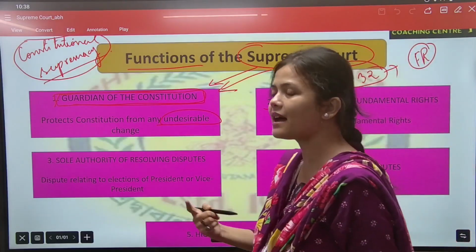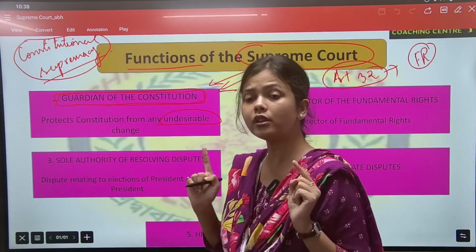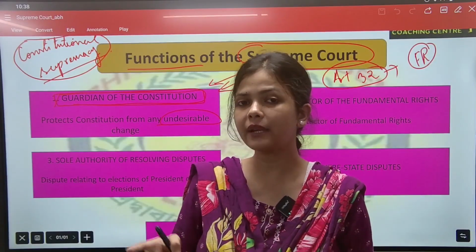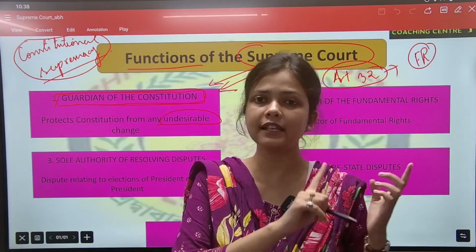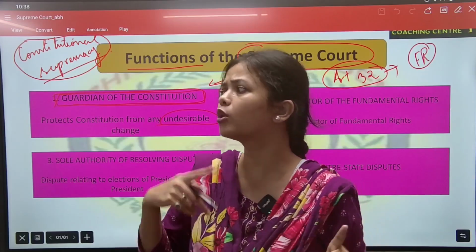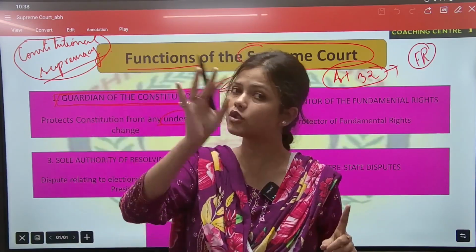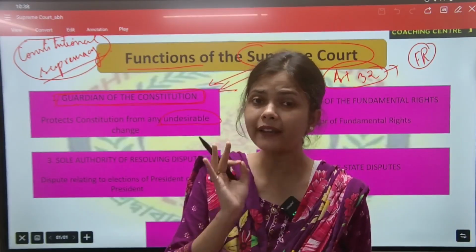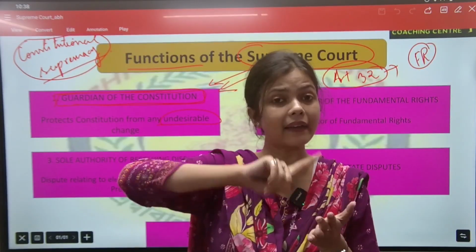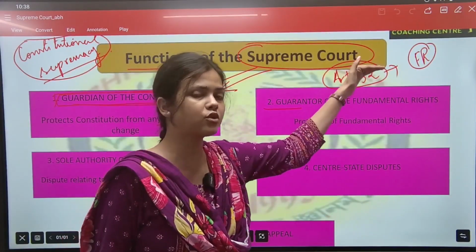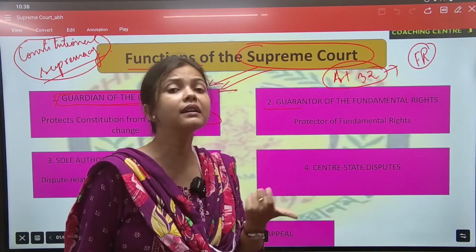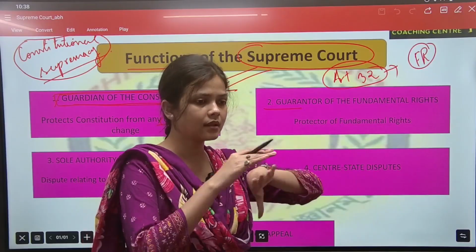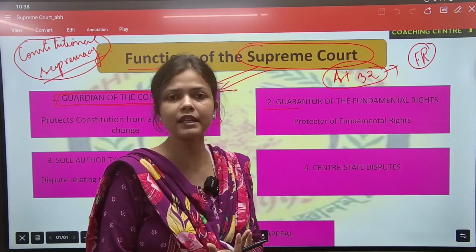A question can be asked: can we directly approach the Supreme Court if our fundamental rights got violated? Yes, it is correct. You need not go to the lower court first, then the High Court, then the Supreme Court. If your fundamental rights got violated, you can directly go to the apex court, that is the Supreme Court. And Article 32 gives us this power. So the judiciary is protecting our fundamental rights.